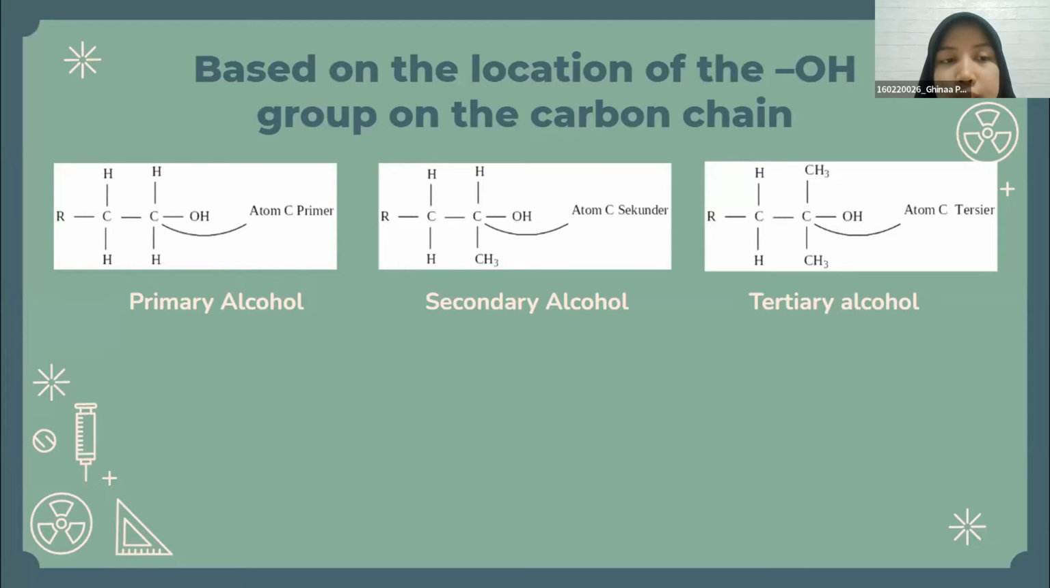Based on the location of the OH group on the carbon chain, alcohols are divided into three types, namely primary alcohol, examples are ethanol and n-propanol. Secondary alcohol, an example is isopropyl alcohol. Tertiary alcohols are those in which the OH group is bonded to a tertiary C atom.